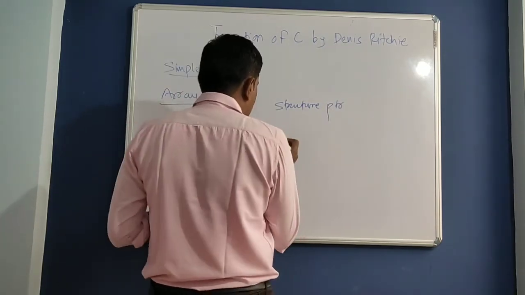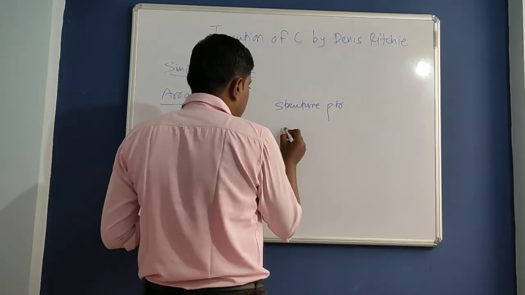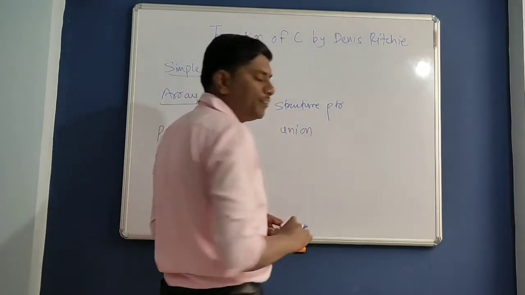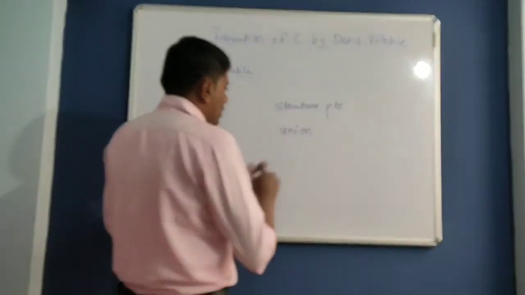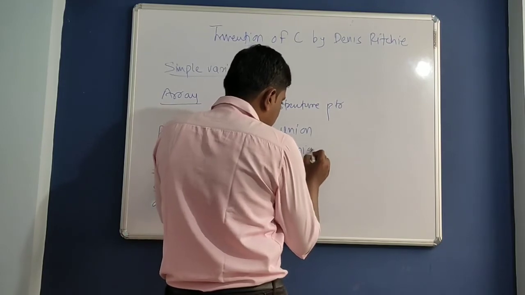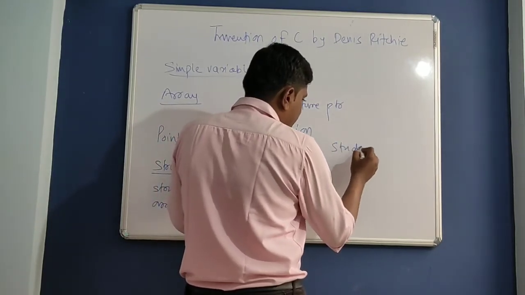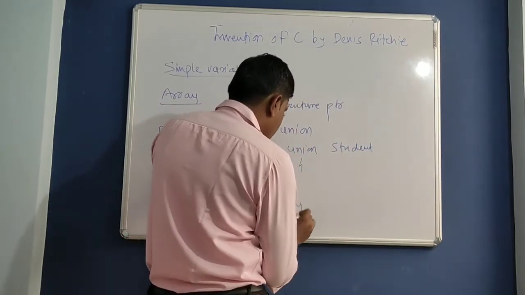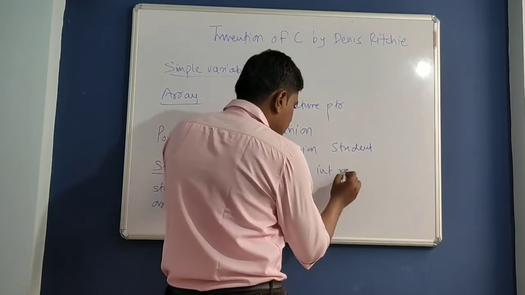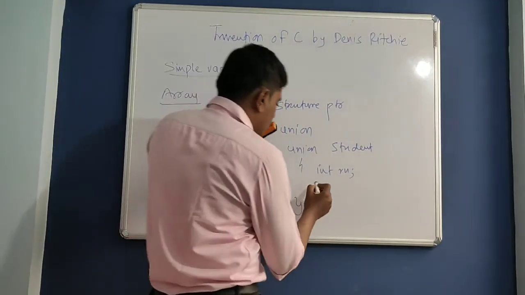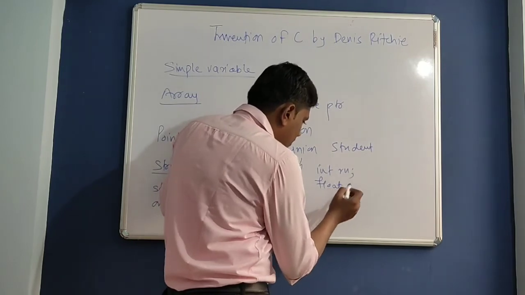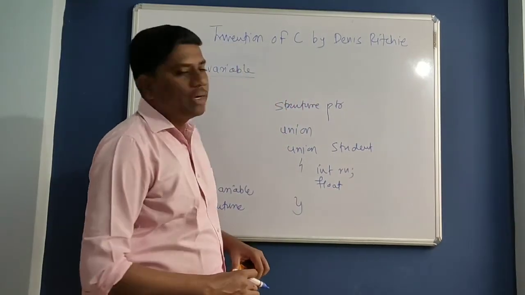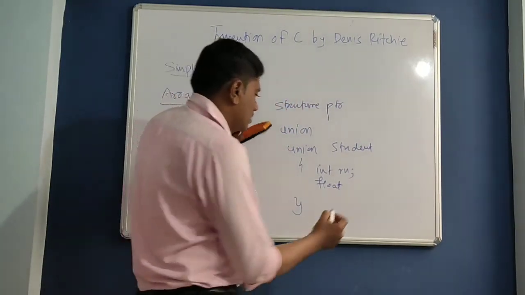Getting? And then there was a drawback with structure, so he invented the new concept union. So what is union? This is union, which is very similar to structure, but this is recommended whenever you have a memory constraint.